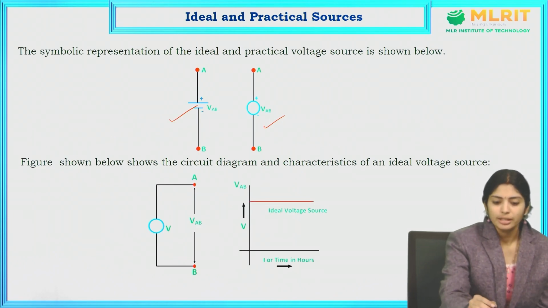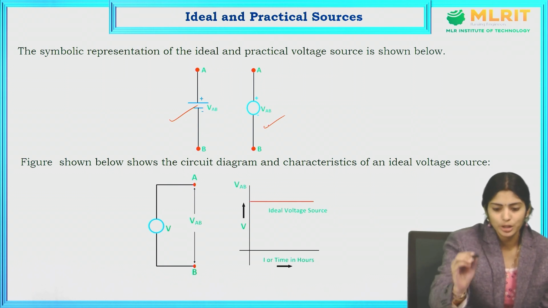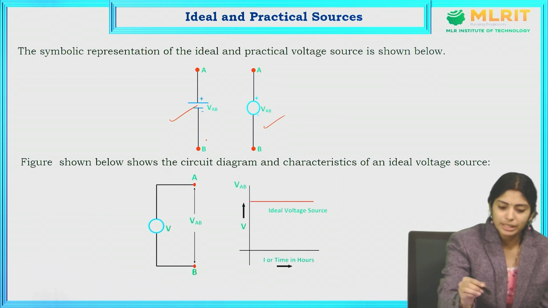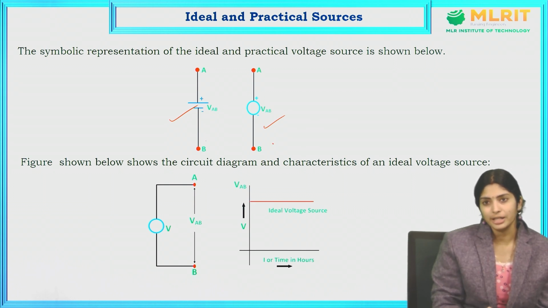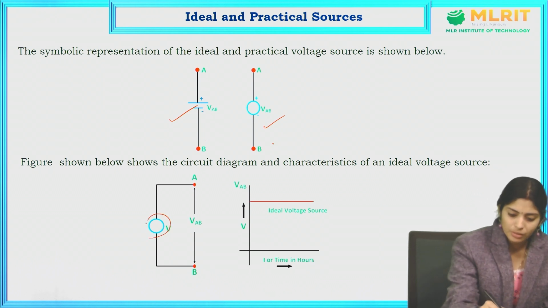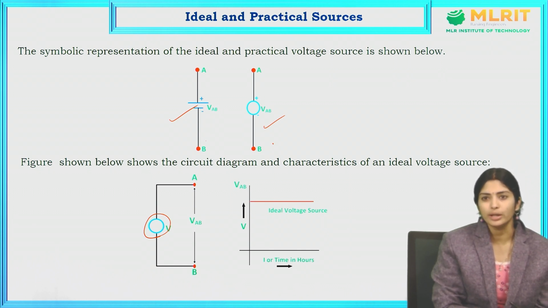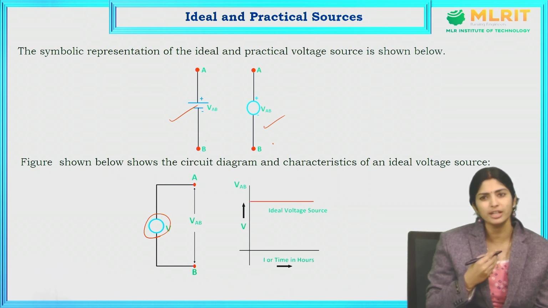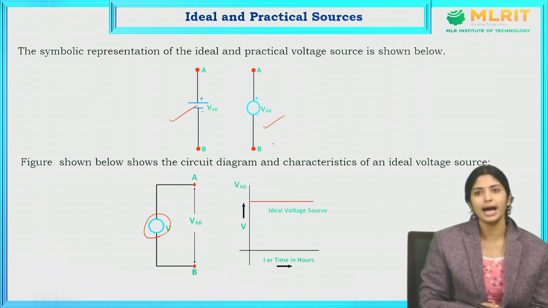So here I have shown you two types of sources. In some cases we will show like this, in some cases like this. Then what is the difference between this source and this source? One is an ideal source and the other is a practical source. So what is an ideal source? If the source is round in shape like this, it indicates an ideal voltage source. It means in the question they have mentioned that it is an ideal voltage source, so whatever I give as an input, the output will get the same amount of voltage. If we assume like that, then only it is called an ideal voltage source.